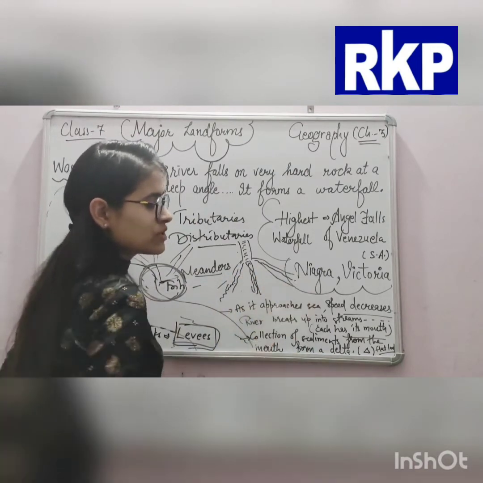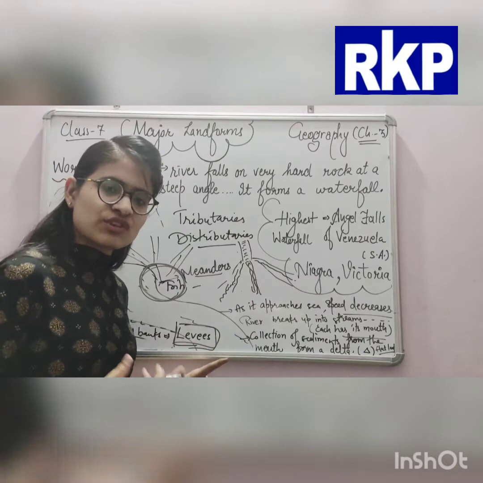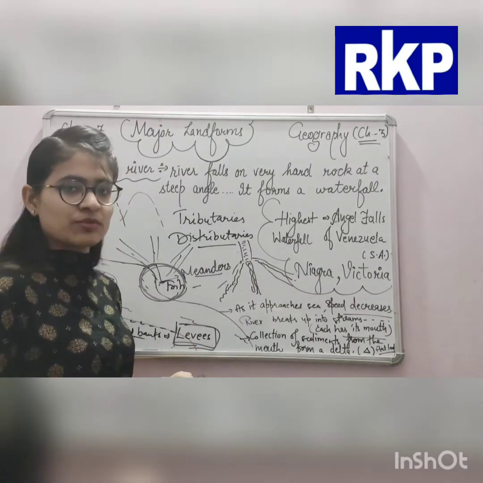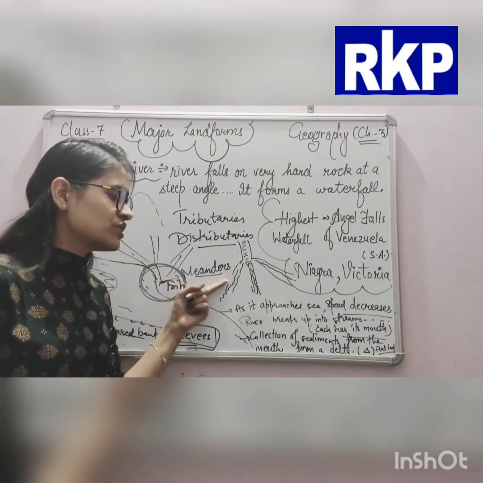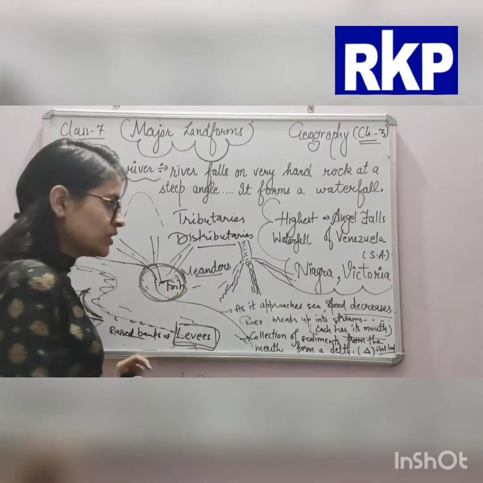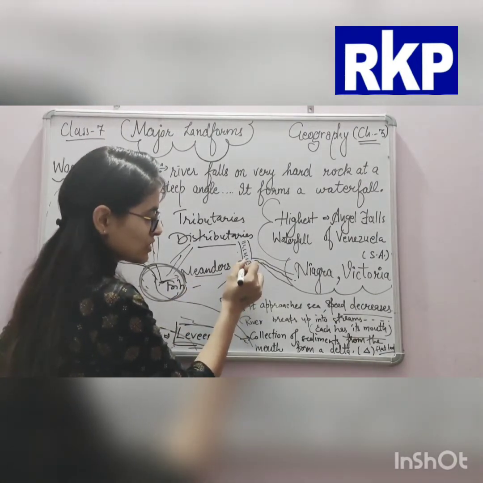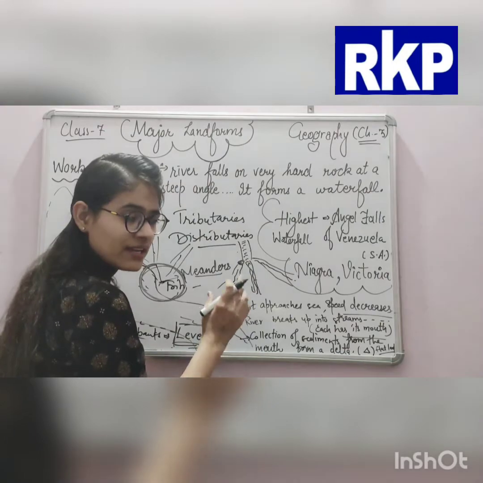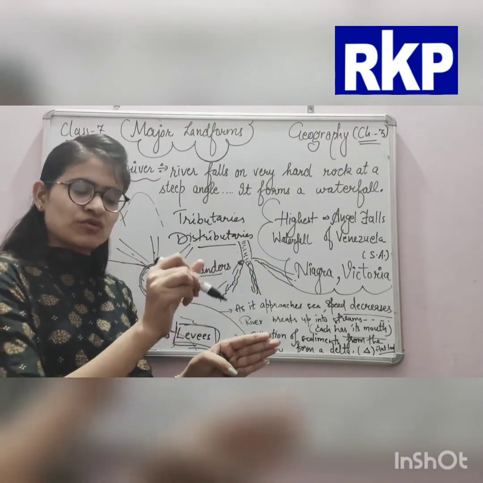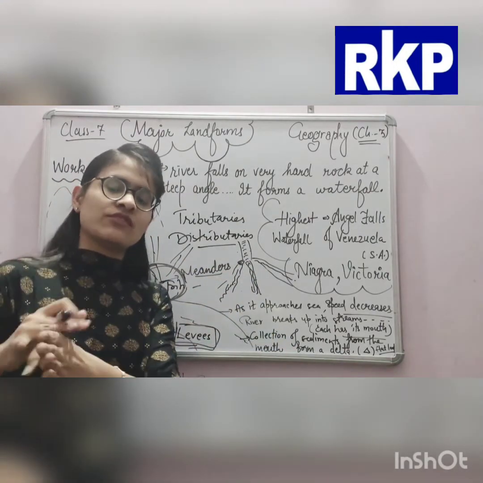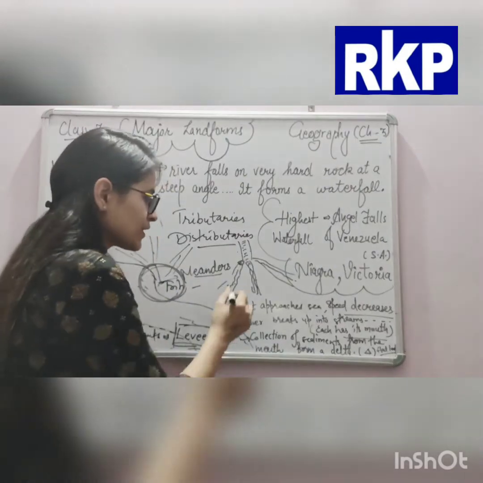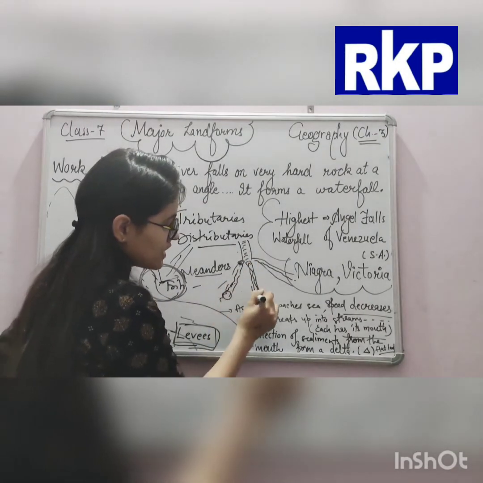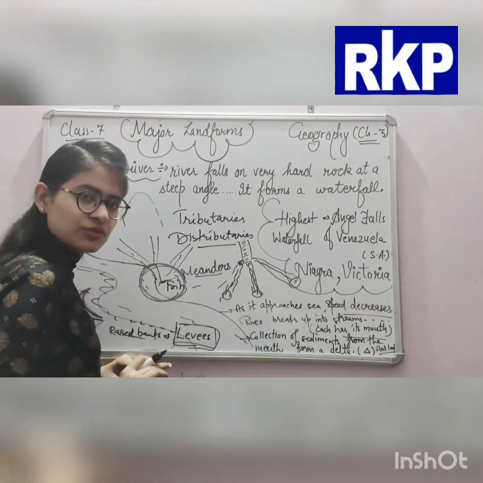So these streams are called distributaries. Yes, and each distributary has its mouth. The mouth is where it starts flowing, and wherever it flows up to, its mouth will be there. Okay, so these are the mouths of distributaries.